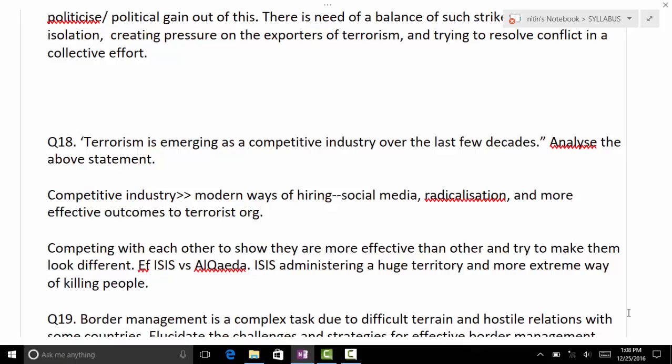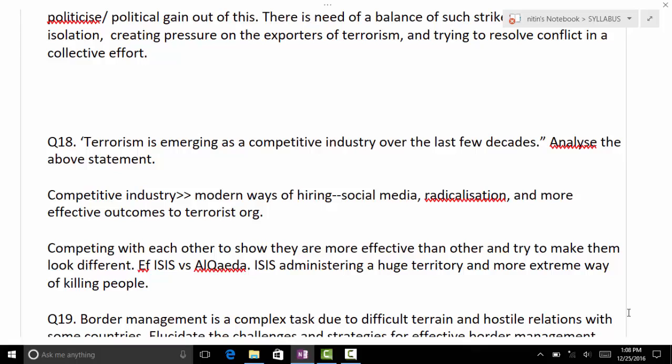ISIS became a very big issue after 2013. Before that there was Al Qaeda, Taliban, then Boko Haram. So how are they competing with each other, and how is it becoming a threat for everybody? However, they are not so lethal, but they try to become more lethal than each other. They compete with each other. If I kill 3,000 people, they try to kill more than that. So here the problem came.